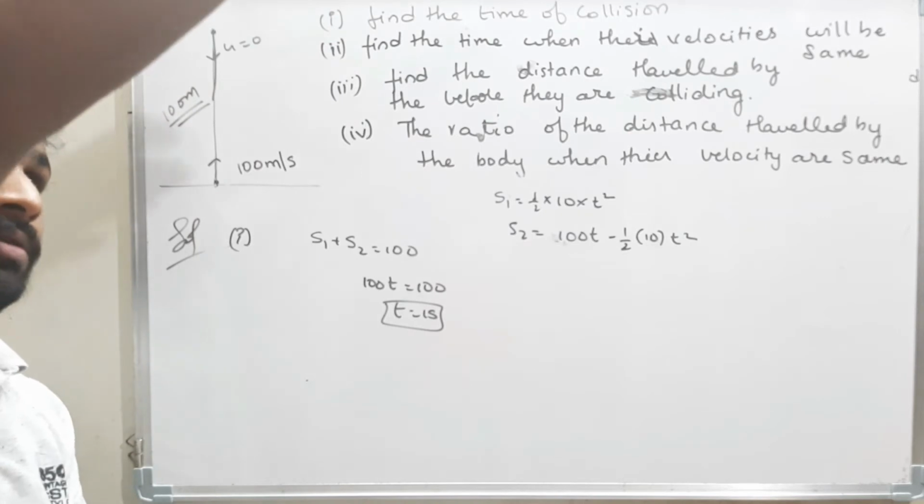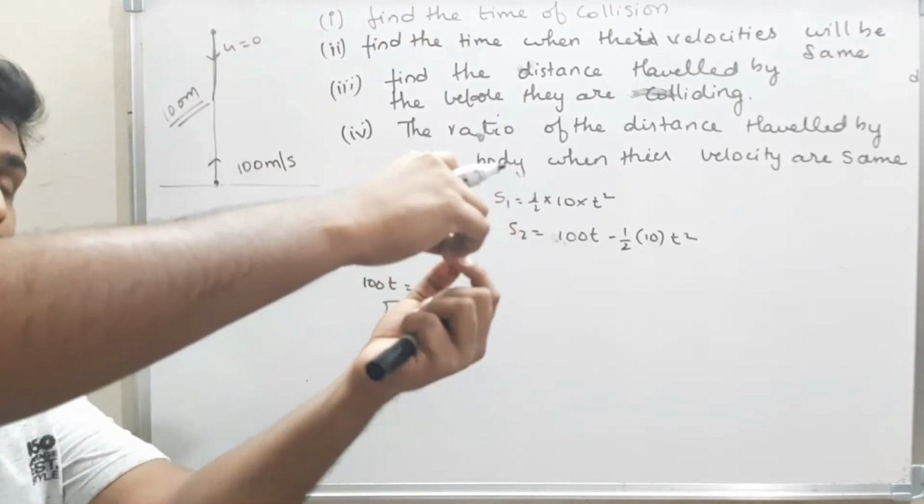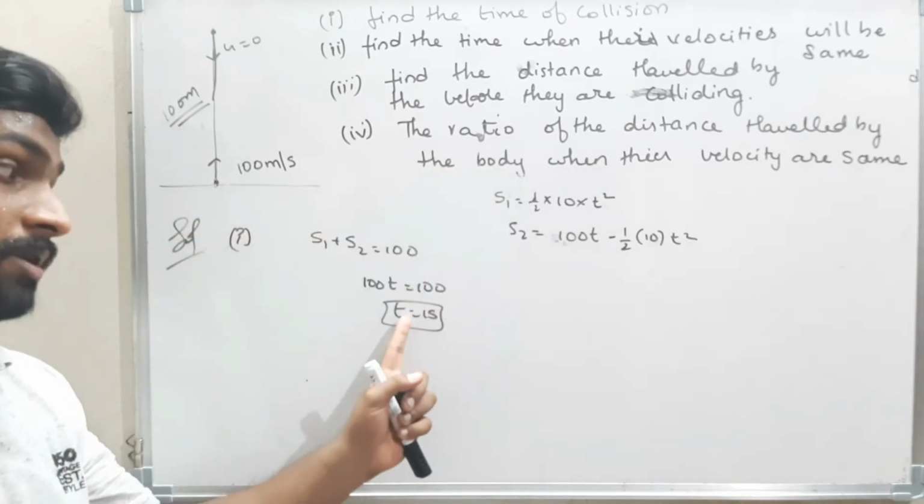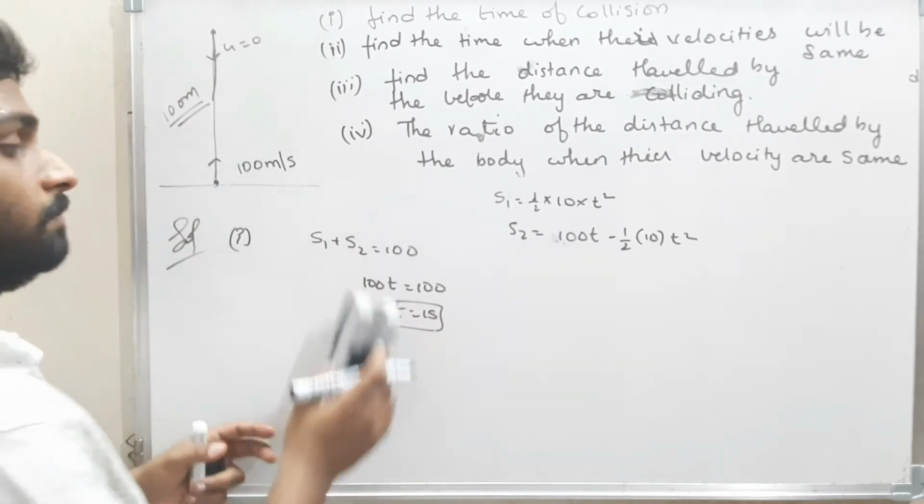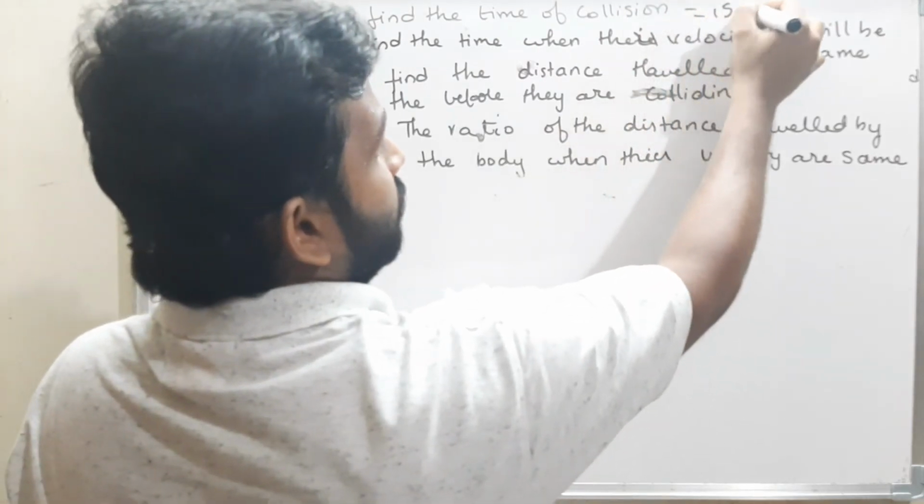In 1 second, the first body will come this much distance, and second body will come this much of distance, and they will meet at some point. That means they are colliding. At time t is equal to 1 second, the bodies will collide. Okay, well and good. Therefore, time of collision is 1 second.